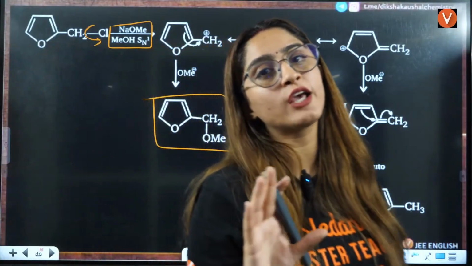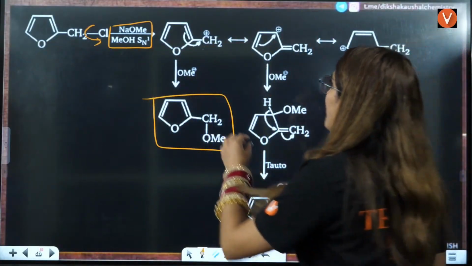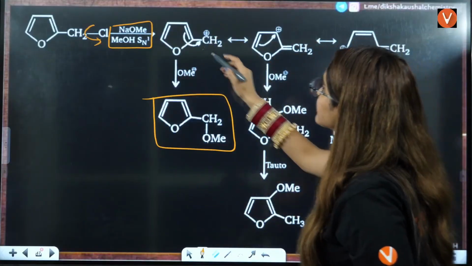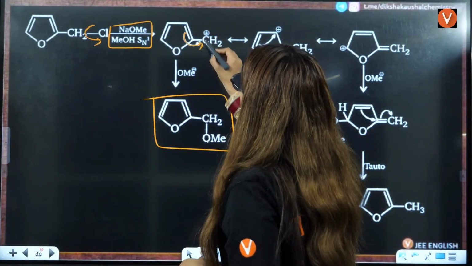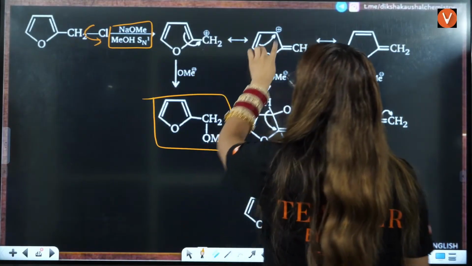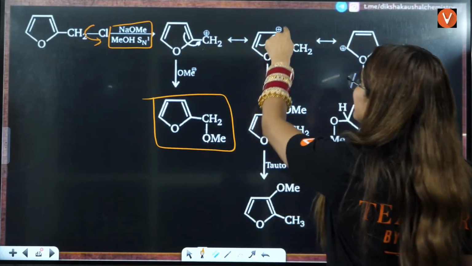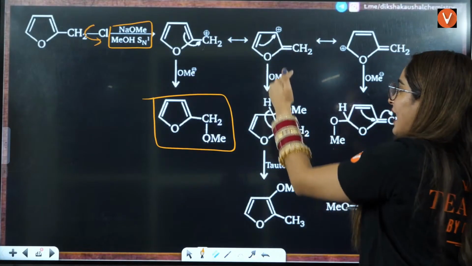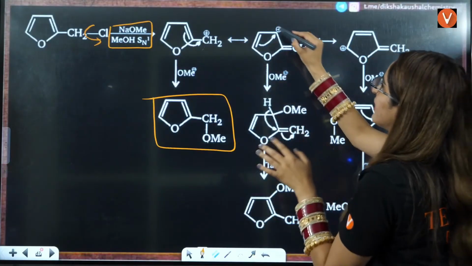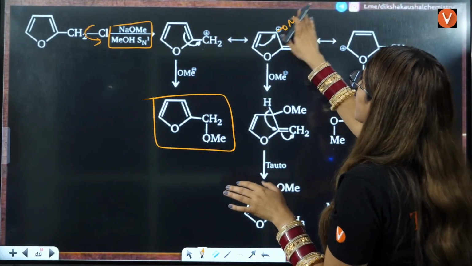Or carbocation can also do the rearrangement. So what you have is double bond, single bond, positive. So what can happen? This double bond can shift here. This will be double bond CH2 and positive charge can be over here, right? Positive charge can be over here. In this also, OMe can get attached and you will have OMe over here. Till here, just see this, that OMe will be present here, right?